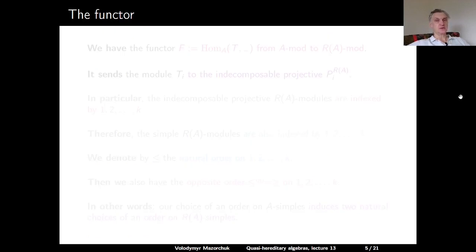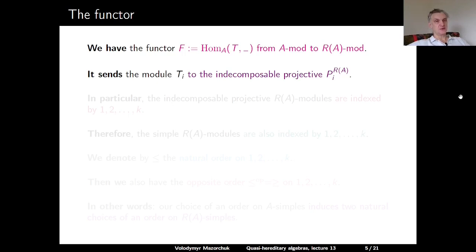Next, we define the so-called Ringel duality functor. So we have the functor F from A-mod to R(A)-mod, which is defined as taking Hom from the characteristic tilting module T to blank. So that's the obvious functor from A-mod to R(A)-mod. It follows directly from the definition that this functor sends the indecomposable module Ti to the indecomposable projective module Pi over the algebra R(A).